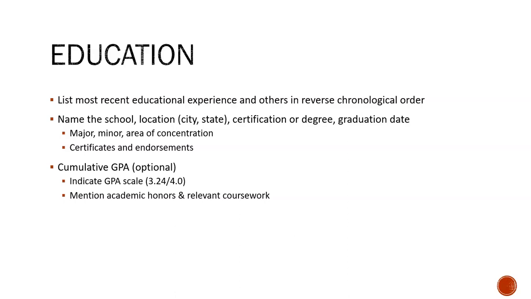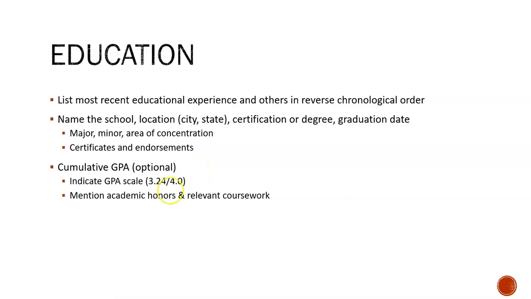There has to be a good reason for listing that high school experience, because now that we're in college, you want to have that followed by any relevant experience. So typically when we list this, we have the school name, the location, your actual certificate or degree, and then your anticipated graduation date. You can include a major, minor, area of concentration, certificates or endorsements that you'll receive, and even a little bit more about your academic progress.